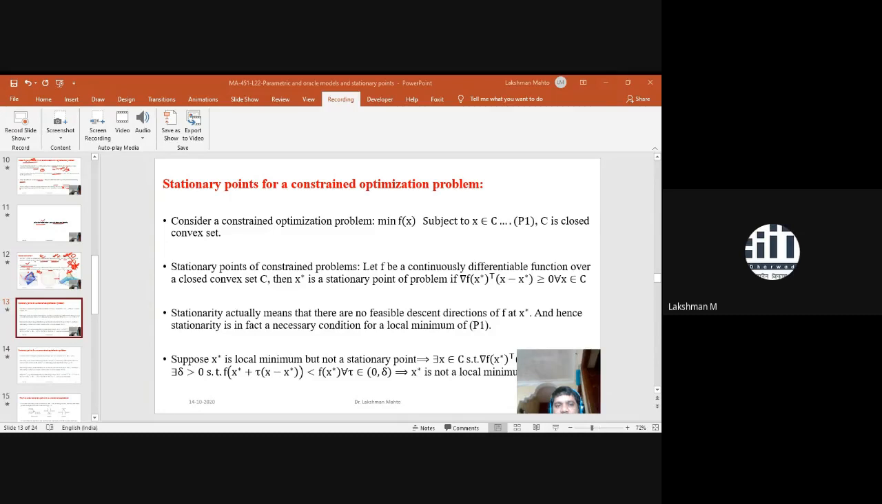But we want to establish that approach, and we will introduce one more approach. That approach will come from the second order category, the Hessian. Through second order characterization, we can establish the sufficient condition of optimality.